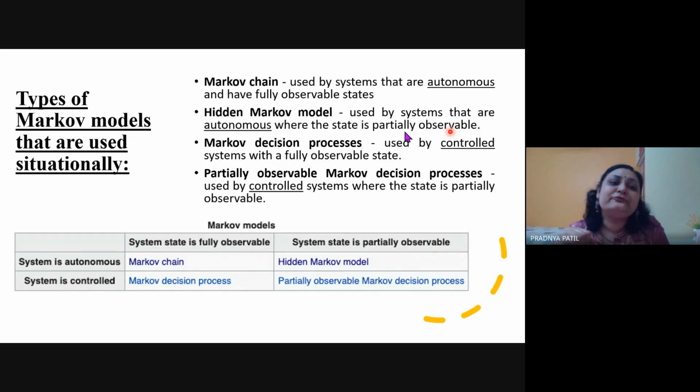Or there can be a fully hidden state which I am unaware of. So these are the states. Whenever we are working with this Markov model, it is called the hidden Markov model.